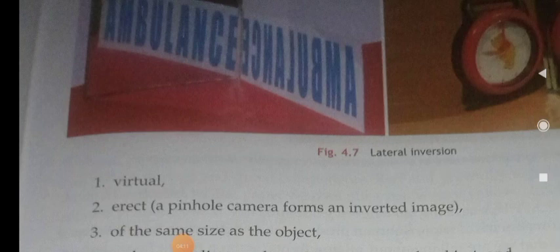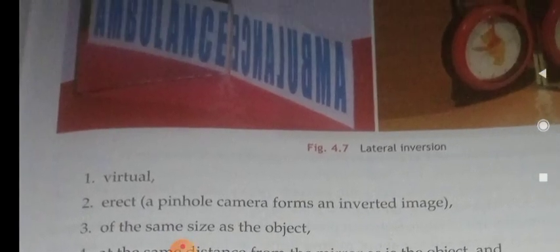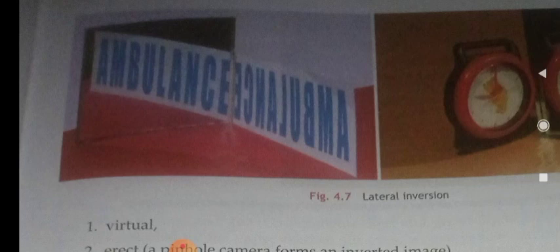The last characteristic is laterally inverted. What do you mean by laterally inverted? Laterally inverted means the left hand side and the right hand side of the image get changed. The left hand side of the object seems to be the right hand side in the image, and the right hand side seems to be the left hand side.